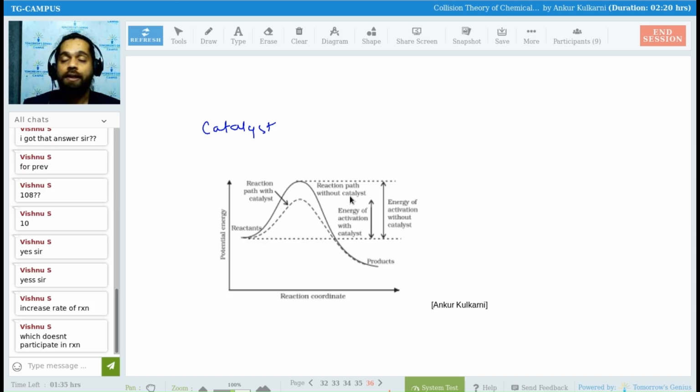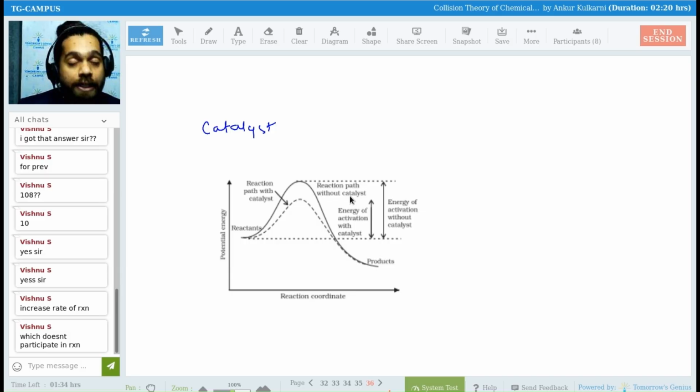Now you are in the 12th standard. You should not say it just increases the rate of reaction. How does it increase the rate of reaction, Jyotsna? Okay, it will not undergo any reaction but increases the rate of reaction. Again, it is not the correct word to say it will not undergo any reaction. It does undergo reaction.